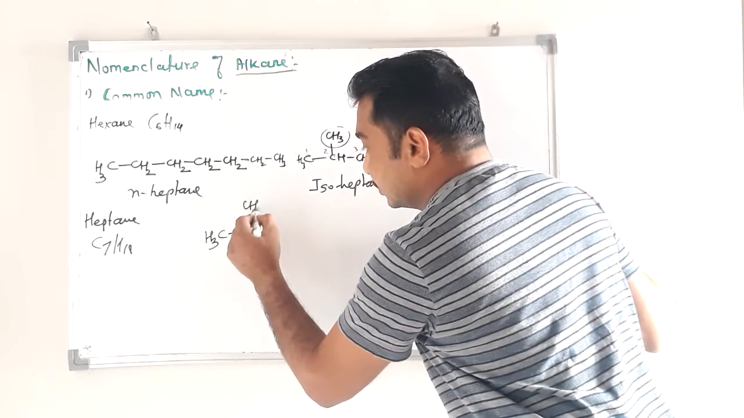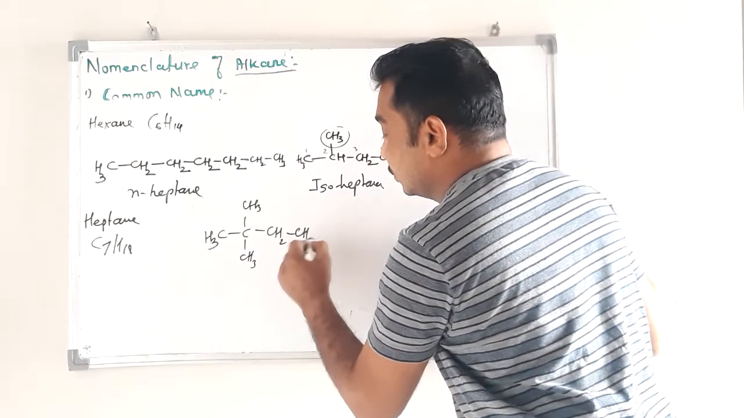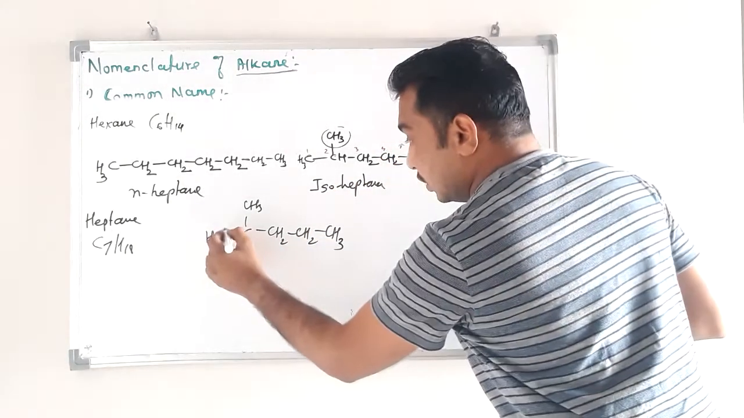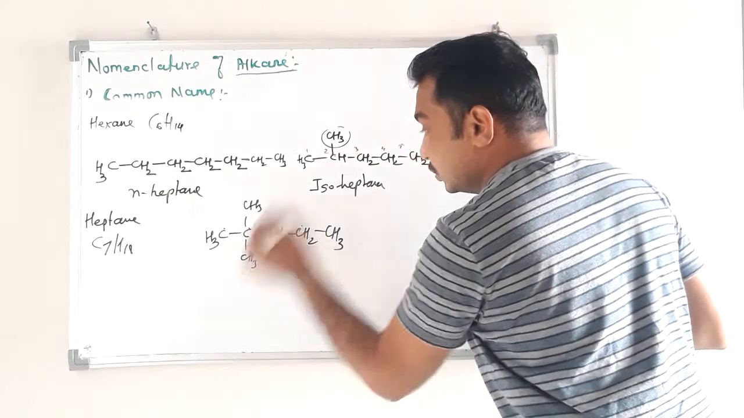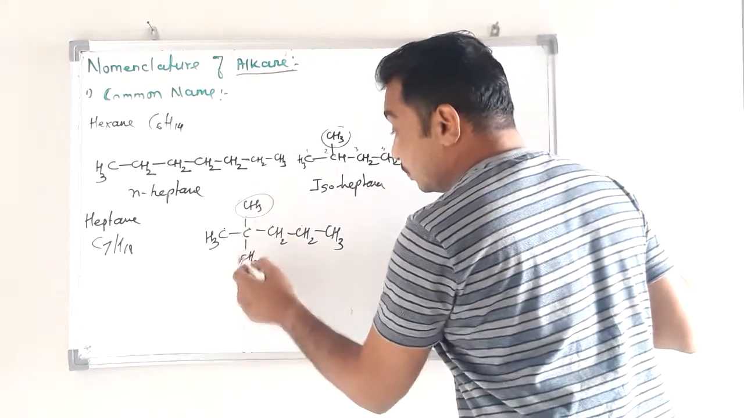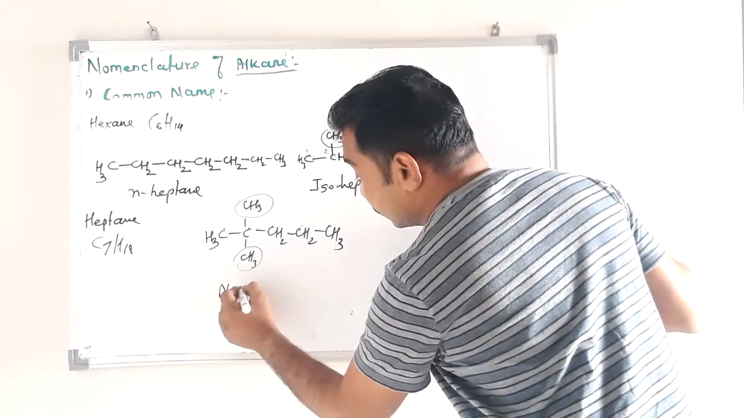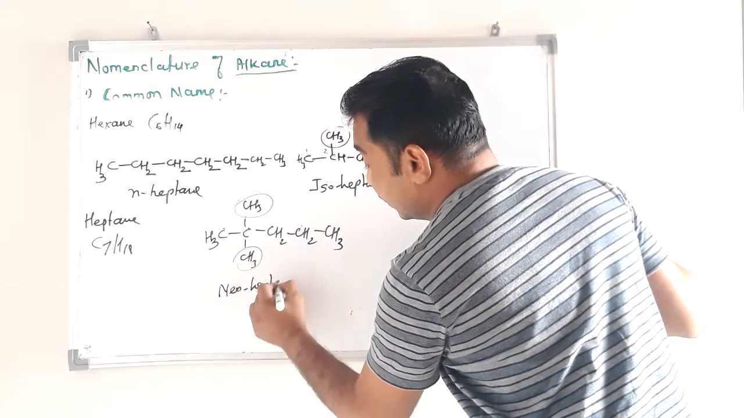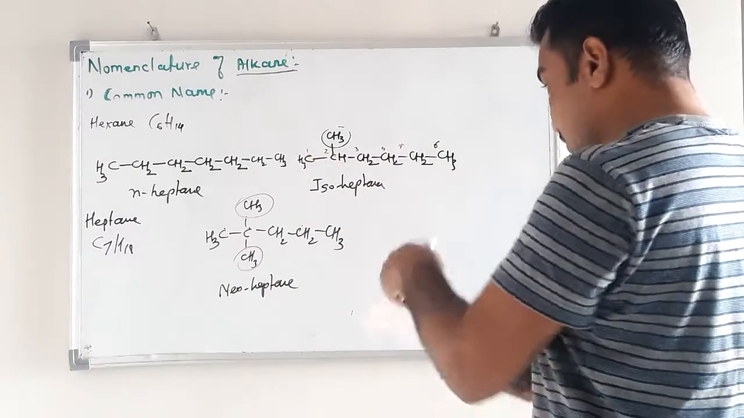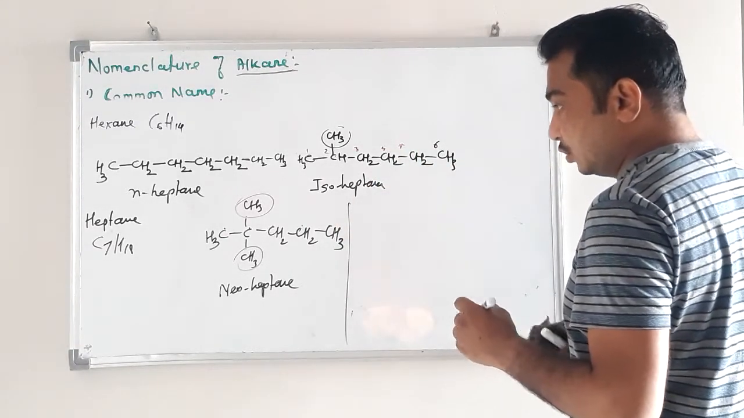Okay, then CH3, CH3, CH3, CH2, CH2, CH3. See, 1, 2, 3, 4, 5, 6, 7, and the second carbon atom has two methyl groups. Therefore, this type of arrangement is called neoheptane. Okay, so these are the three structures for heptane. Now I will try for a fourth. I will try to draw a fourth structure.